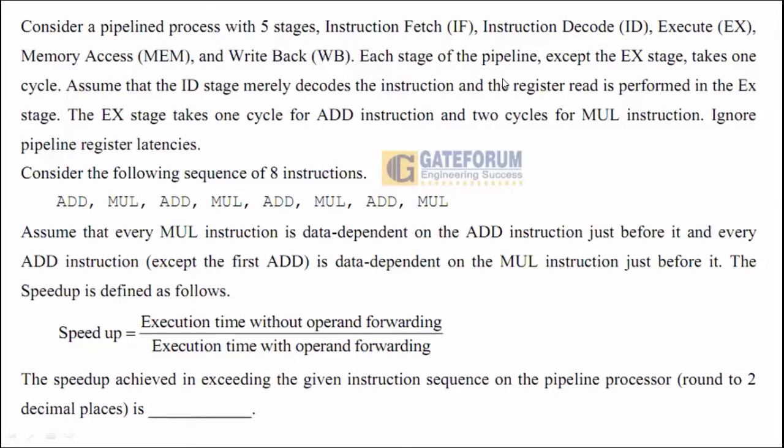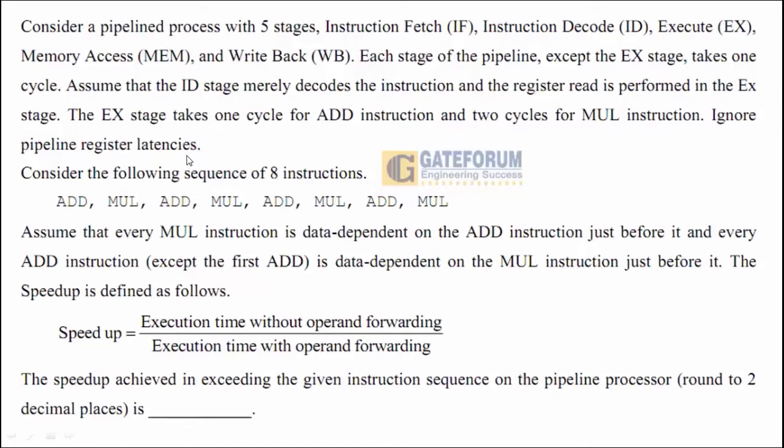Each stage of the pipeline, except the execution stage, takes one clock cycle. Assume that the ID stage merely decodes the instruction and a register read is performed in the execution stage. The execution stage takes only one clock cycle for addition instruction and two clock cycles for MUL instruction. Ignore pipeline register latencies. Now, so far, what is given?